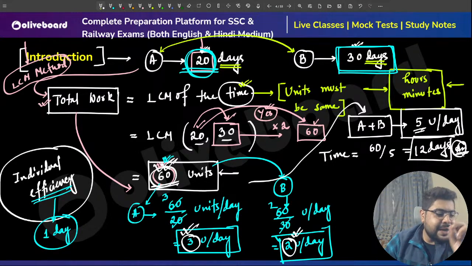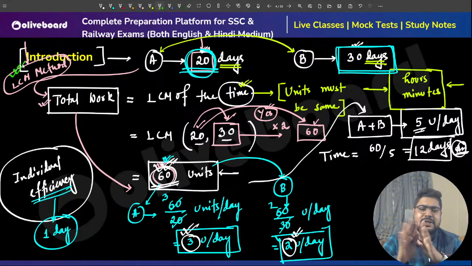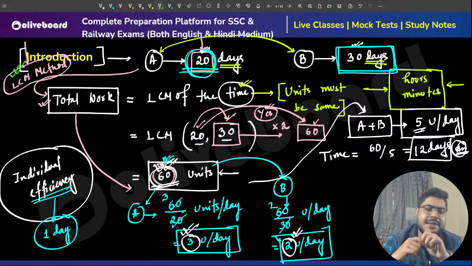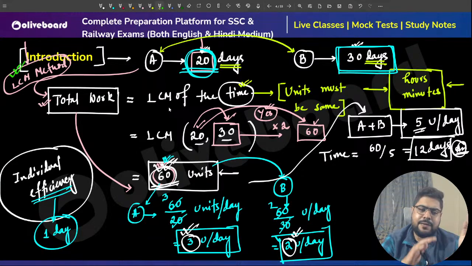Now please understand, this is the basic approach of the LCM method. They will never ask you such an easy question, but it is just to understand the steps. There are 2, 3, 4 steps involved, and these steps are very easy and very fast to calculate. If you are good in calculation, it will hardly take you 20-30 seconds at max.